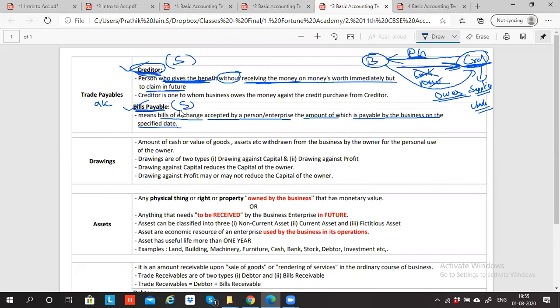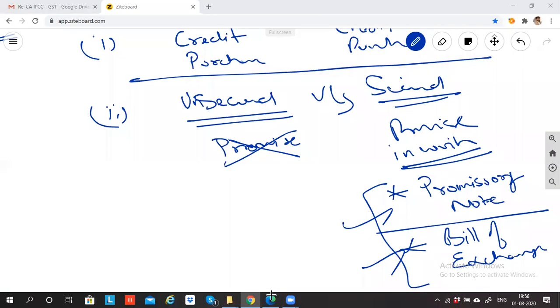Point clear? Yes. Any doubts in trade payables? These two combined together is called trade payable. Trade means business. Business payable. So business payable means any money which is supposed to be paid by the business in future is called payable. Payable means what? English.